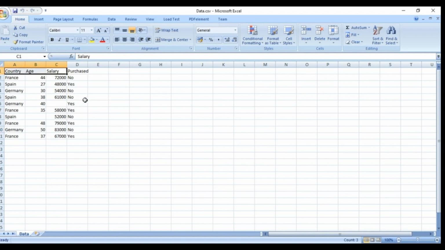Second observation in this particular data set is this data set is not exhaustive. Why? Because of the fact there are certain missing values. As you can see, here is a missing value. Here is another missing value. So that is why, if you are trying to deal with this kind of data set, it will give you erroneous output when performing machine learning. That is why it is essential to perform data preprocessing.